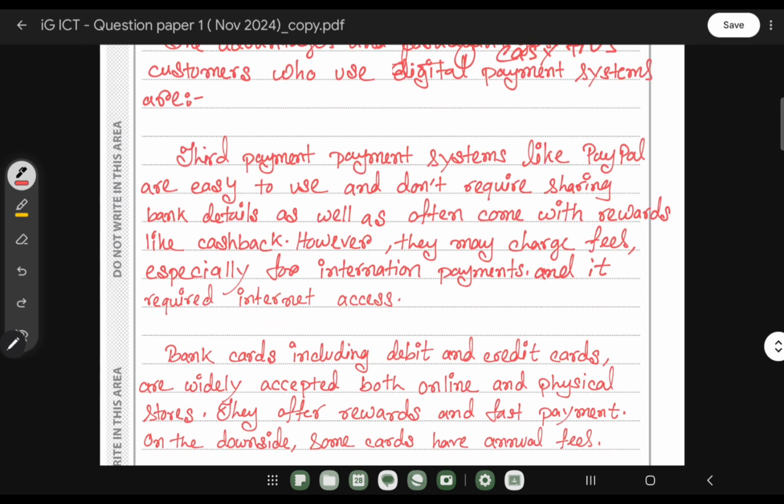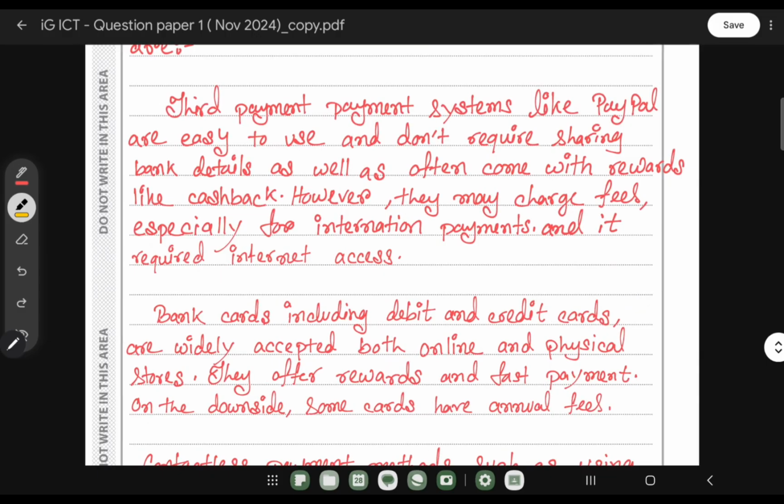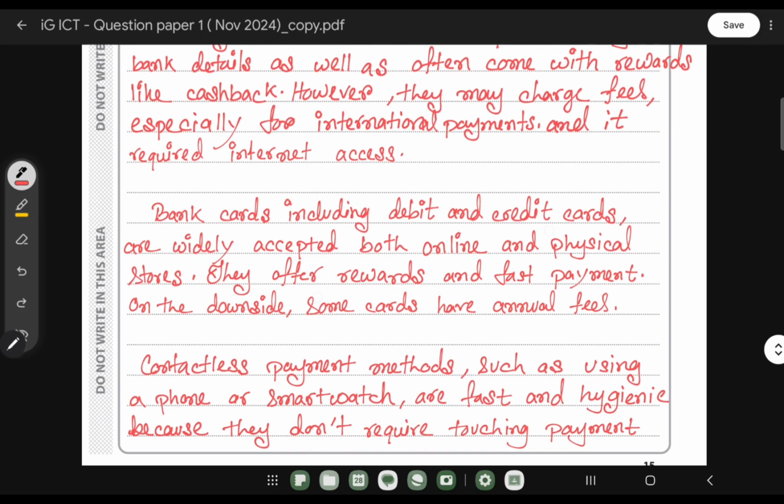Then I start with: third-party payment systems like PayPal are easy to use and don't require sharing bank details, as well as often coming with rewards like cashback. However, they may charge fees, especially for international payments, and they require internet access.